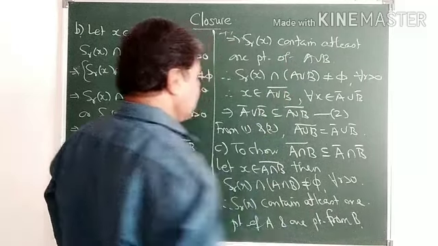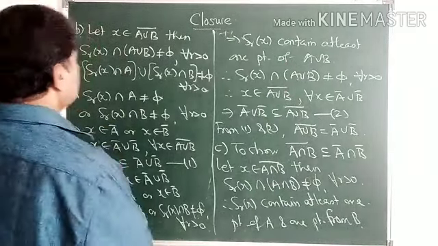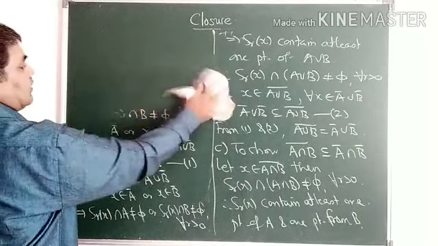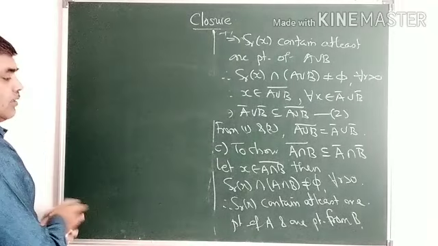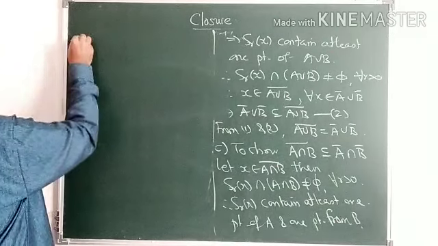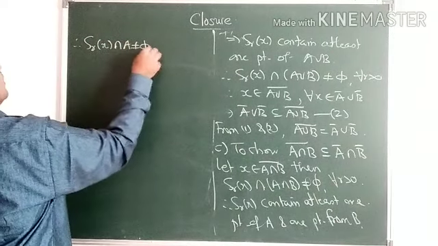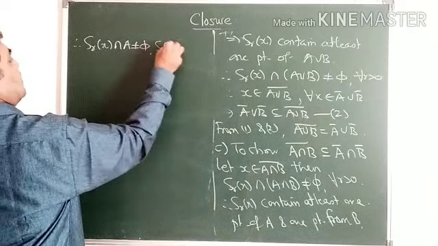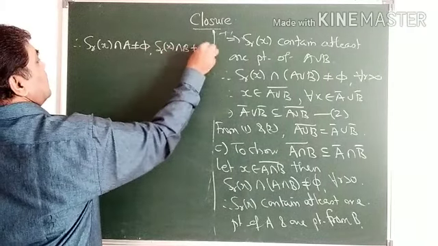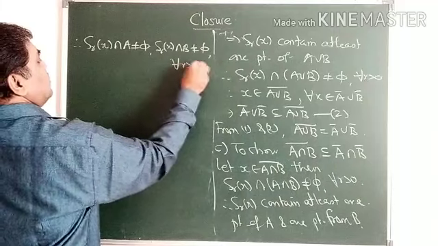Because S_r(x) intersection A intersection B is non-empty, this implies S_r(x) intersection A is non-empty and S_r(x) intersection B is non-empty for every r greater than 0.